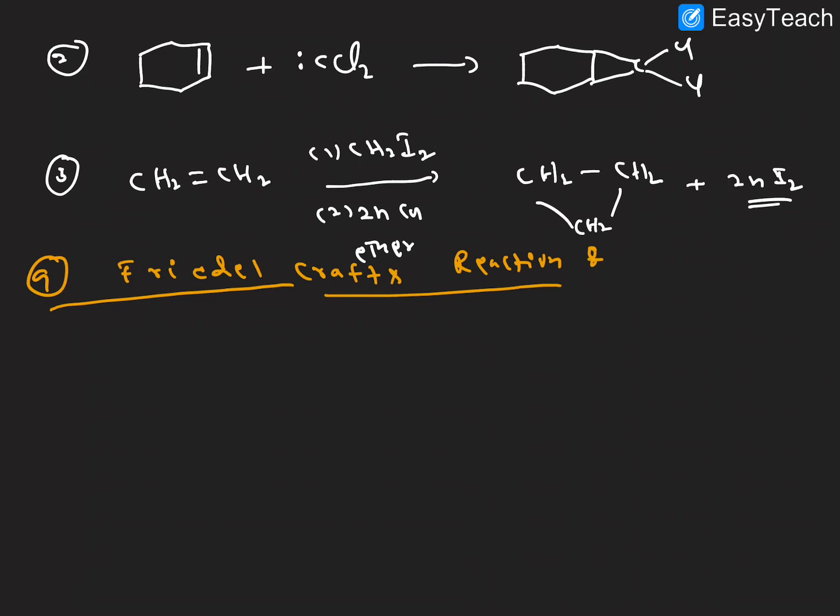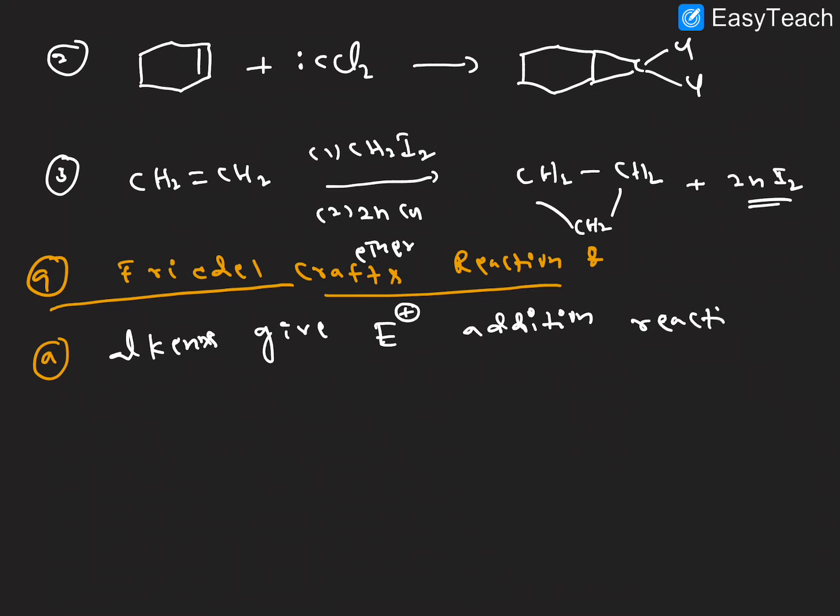The point number 1 here: alkenes give electrophilic addition reaction with the acid chloride.